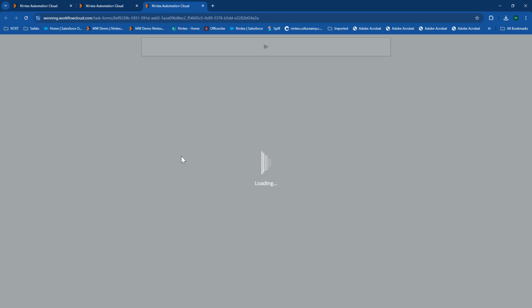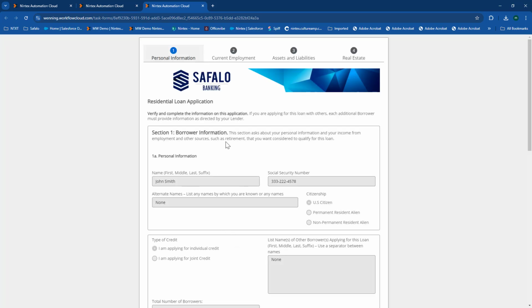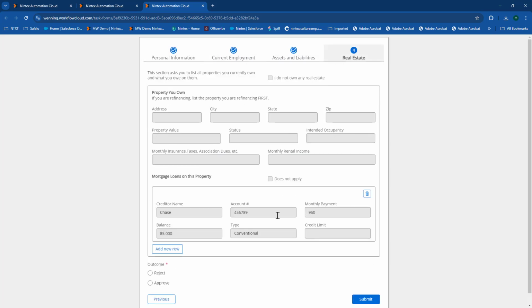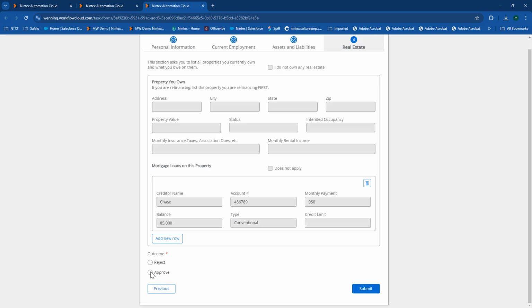If I open up the form, you'll notice it goes through, and I now have a basically filled out version of that form, all read-only. So we don't want anybody to change that information once it's already been submitted. And I can go through the different tabs, read that information, and then I can make my outcome down here.